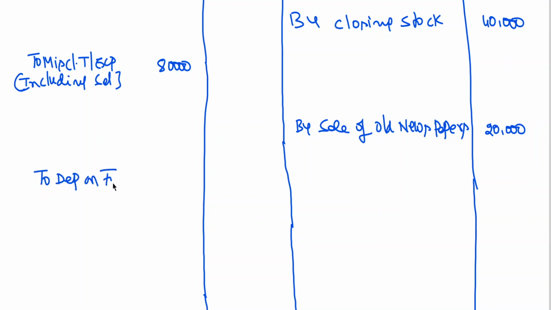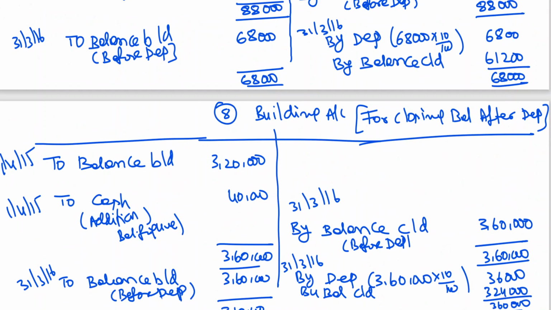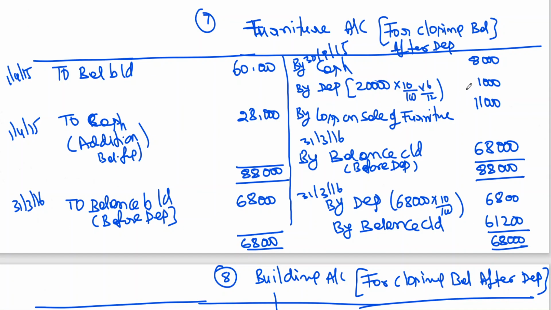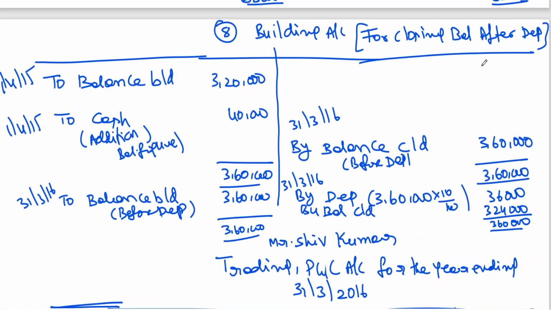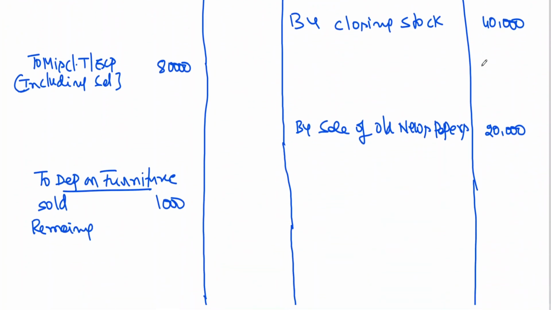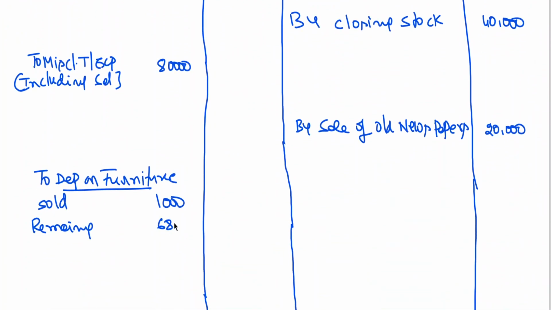And two, depreciation on furniture. I got two categories: sold and remaining. Sold, I got 1,000, furniture account we've seen. A sold part 1,000, and an unsold part 6,800. 1,000 plus 6,800, 7,800. And to loss on sale of, okay, let me put the depreciation, then I can go for loss.